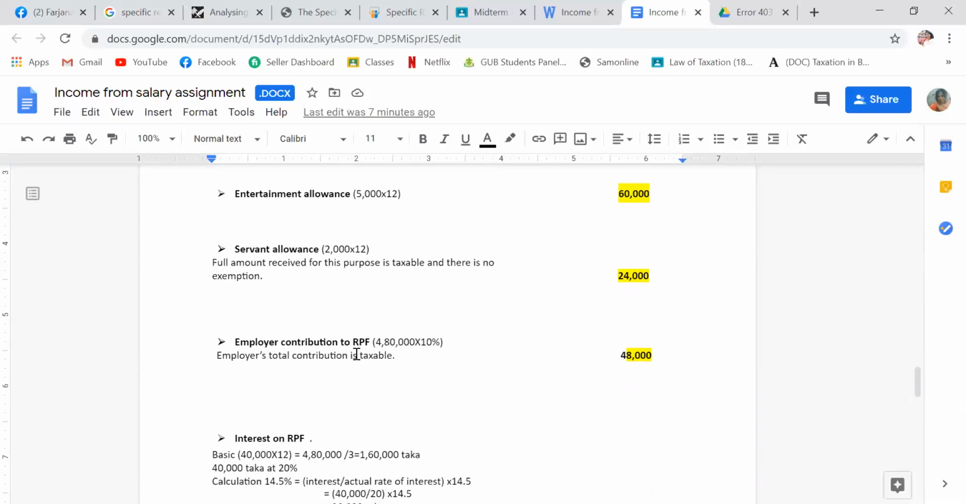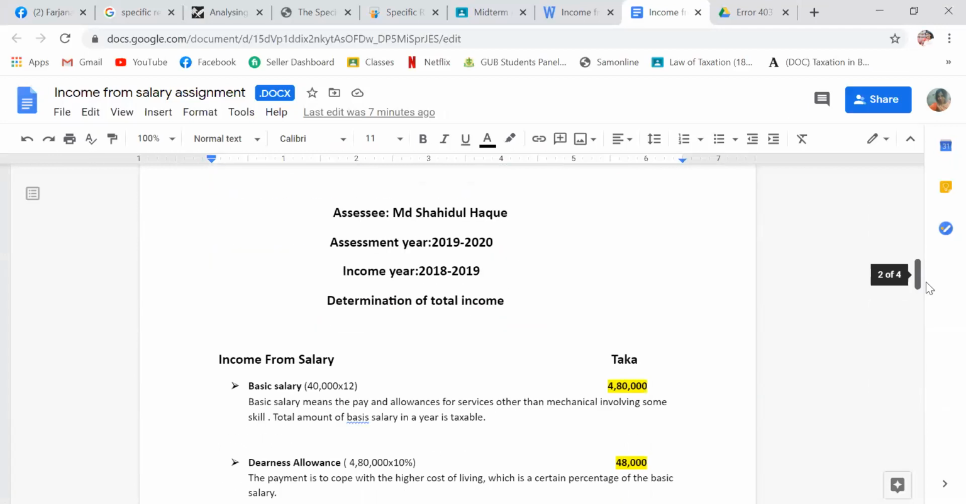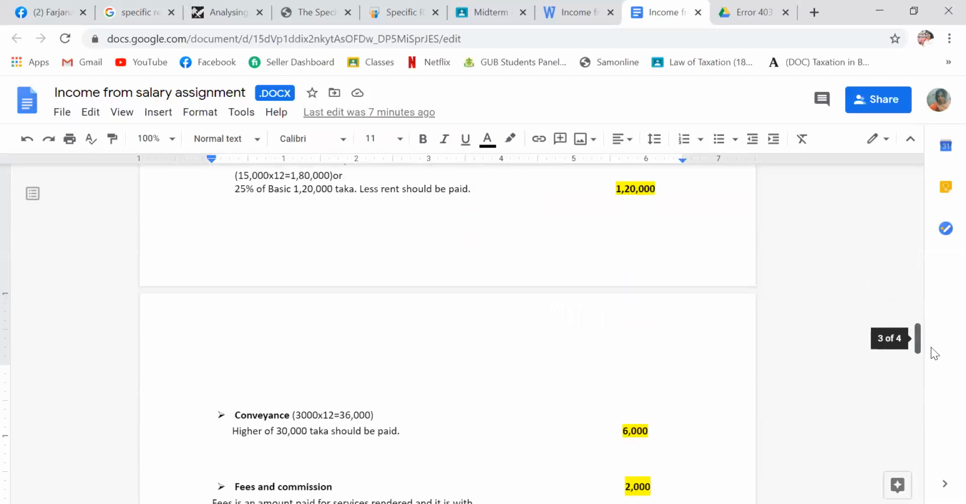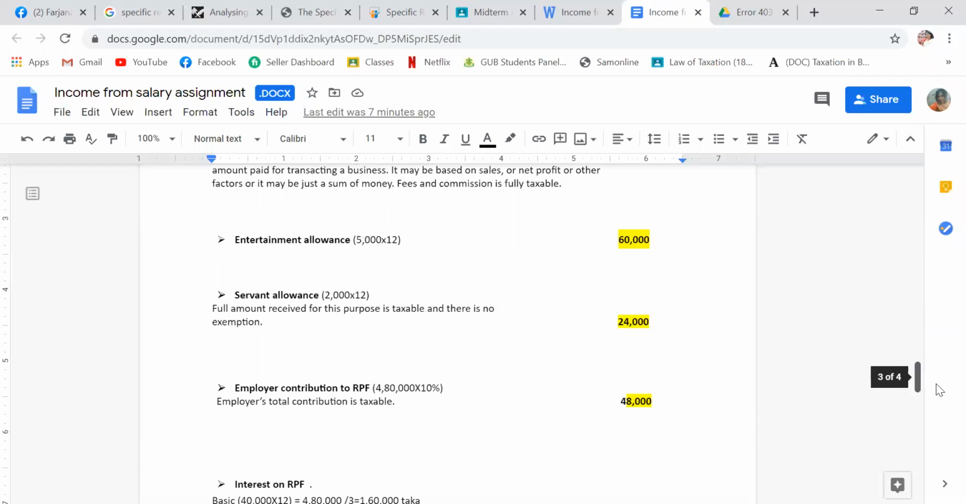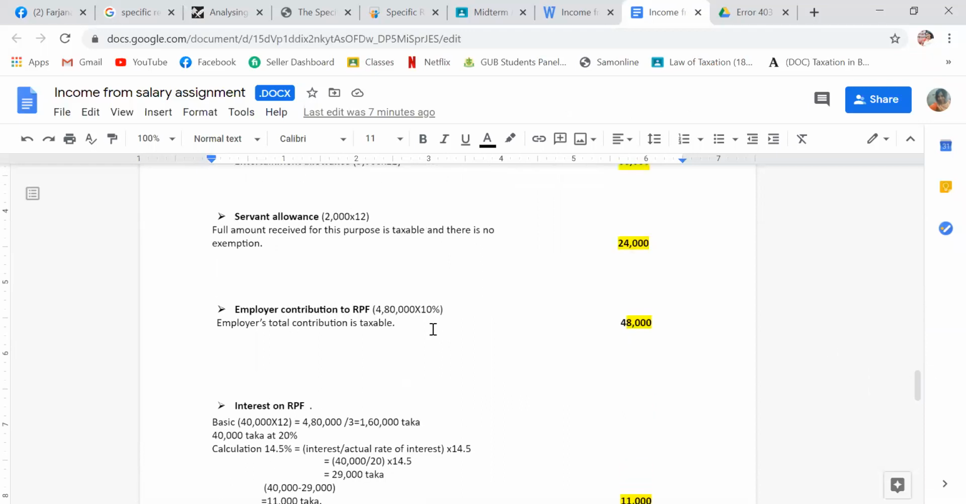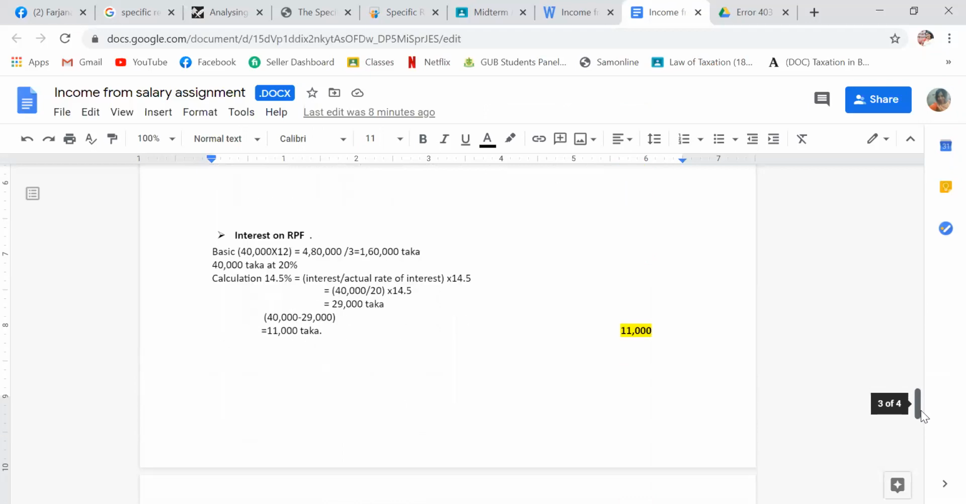Employer contribution to recognized provident fund. RPF means recognized provident fund. Here the employer's total contribution is taxable. The basic salary of 4,80,000 into 10% is 48,000 taka. Where do we get this 4,80,000? I will show you all. 4,80,000 is her basic salary. So the recognized provident fund is taxable: 4,80,000 into 10% is 48,000.